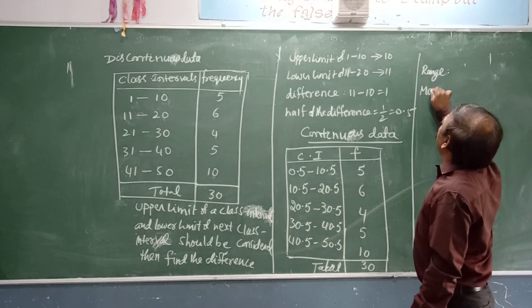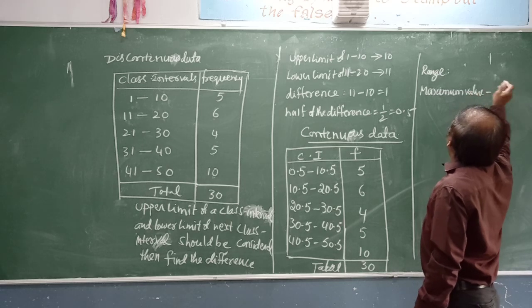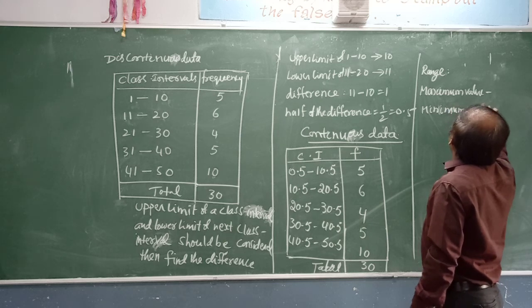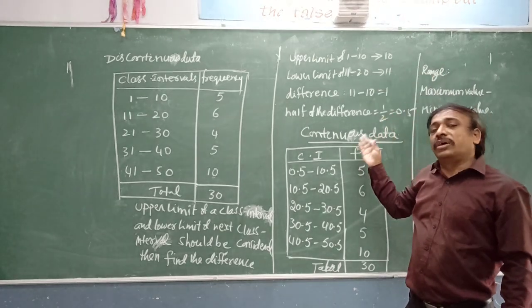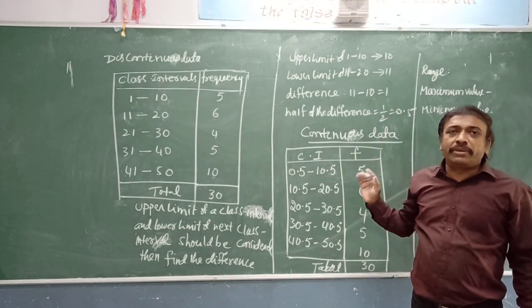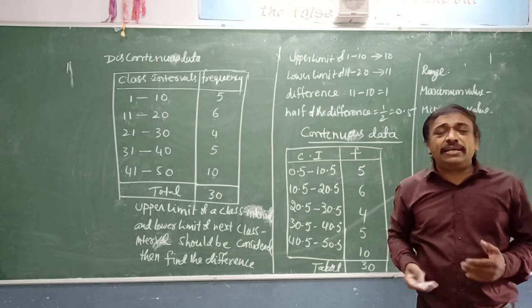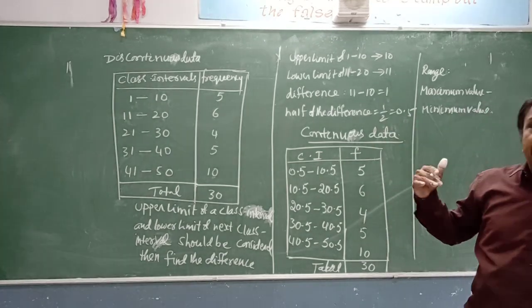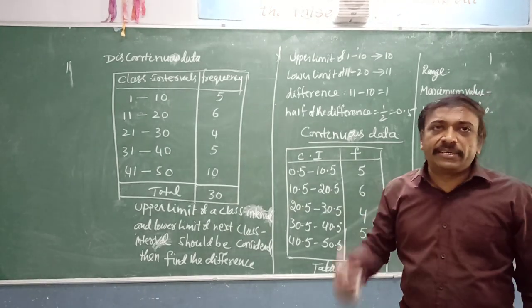Maximum value minus minimum value. Range is nothing but highest value minus lowest value, or maximum value minus minimum value. So while preparing the group data, we have to keep in our mind the range as well as the class size, the width of the class.